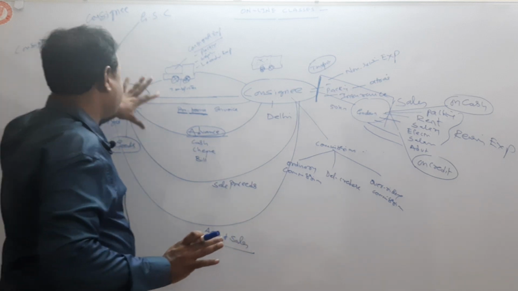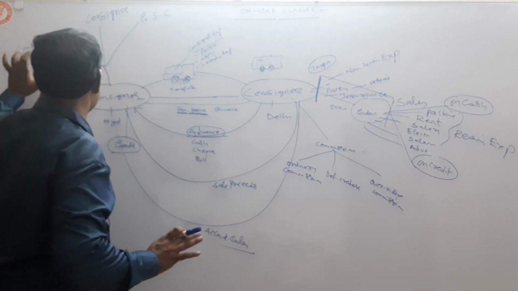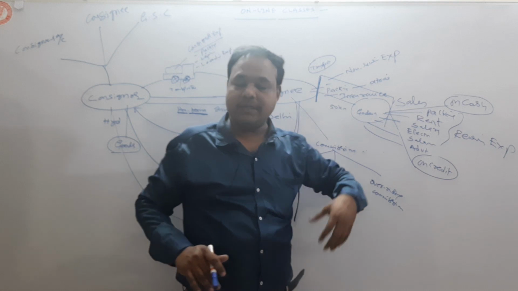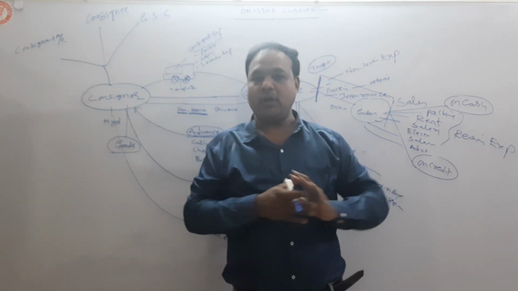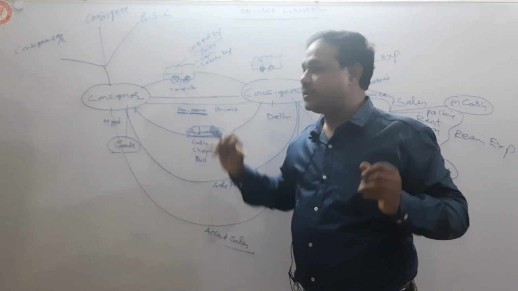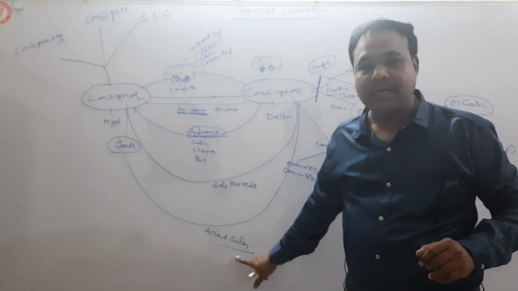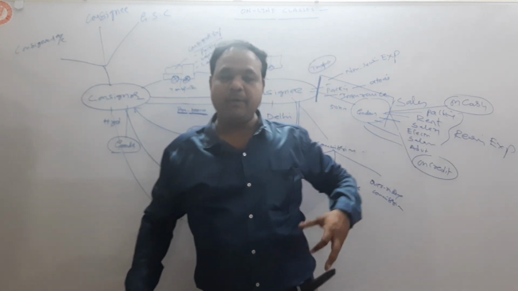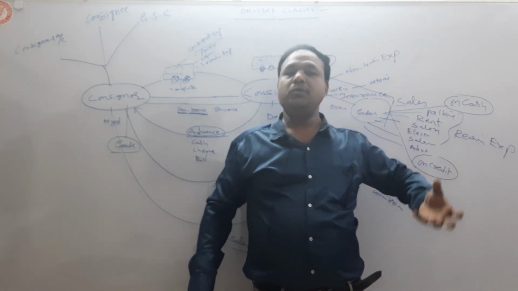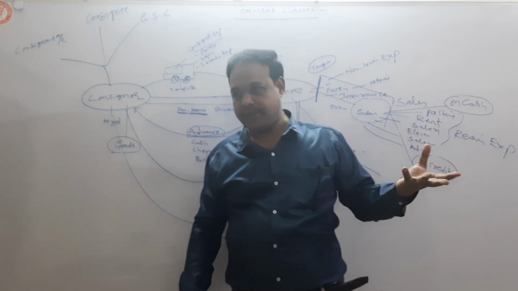Next, the consignor prepares 3 accounts: consignment account, consignee account, and goods sent on consignment account. These 3 accounts he prepares based upon the account sales only. Why? He prepares the consignment account to know the profit.